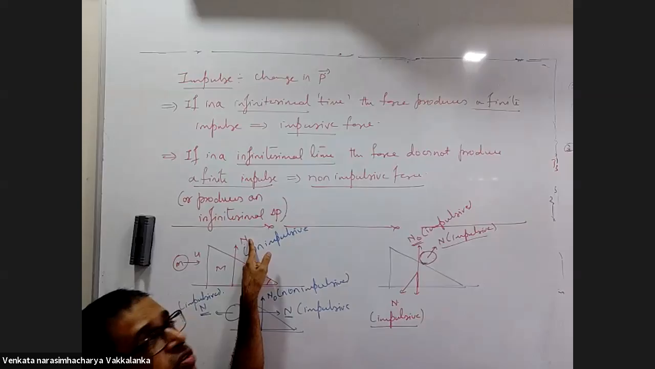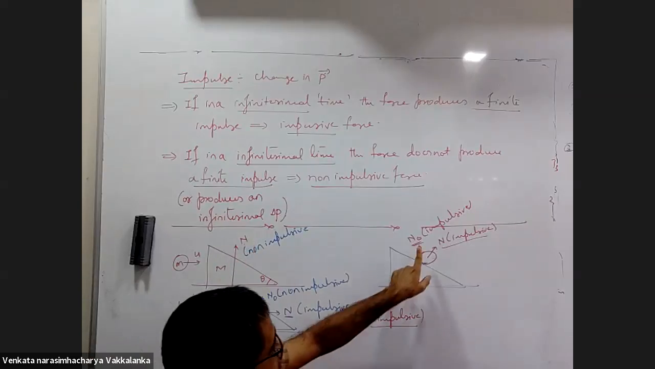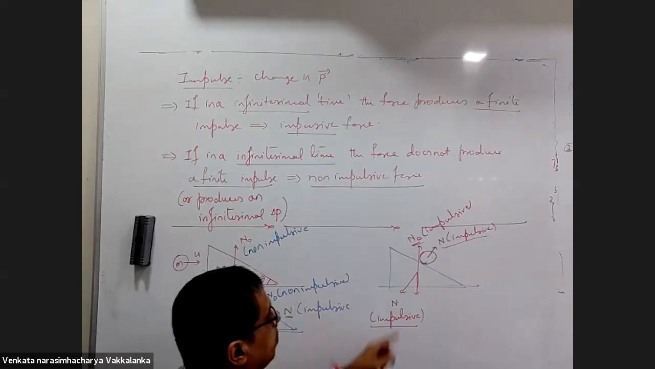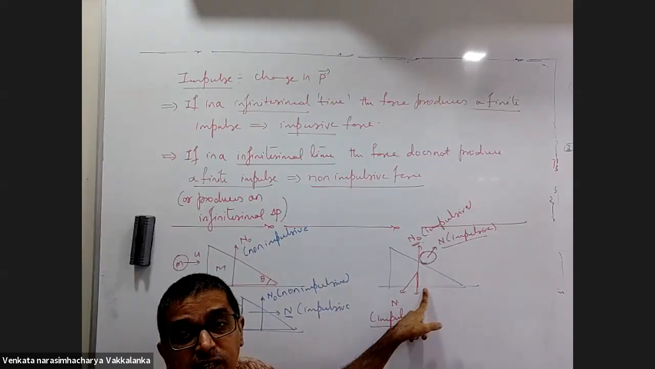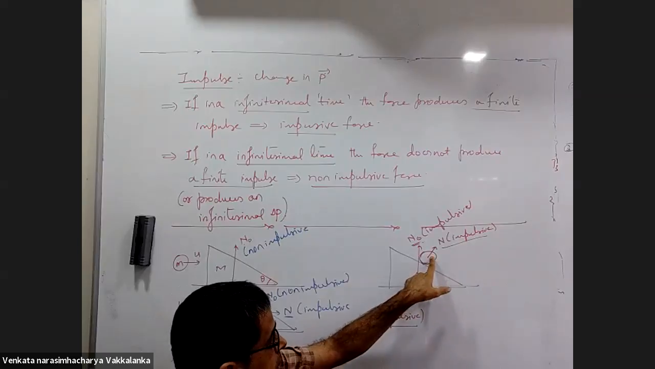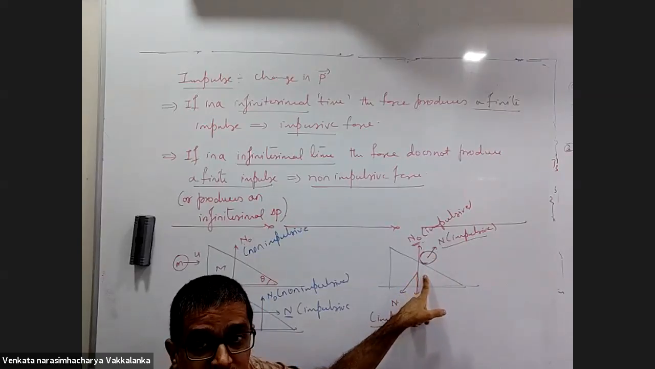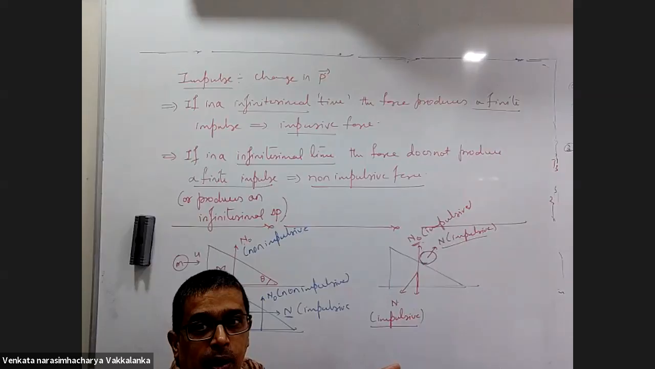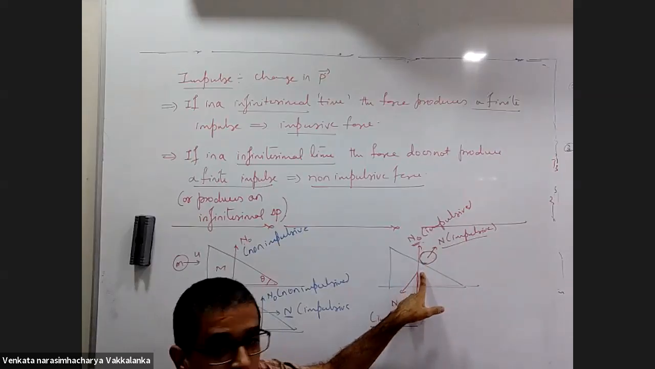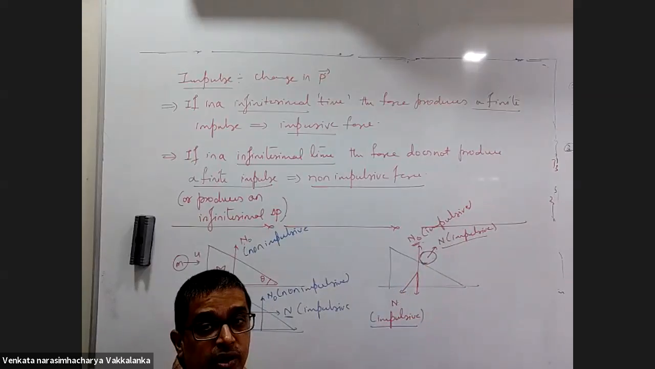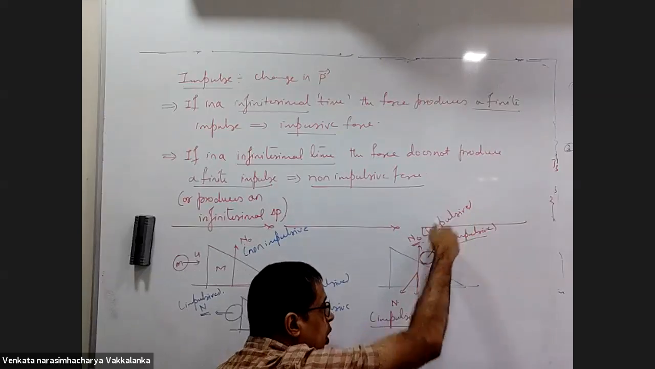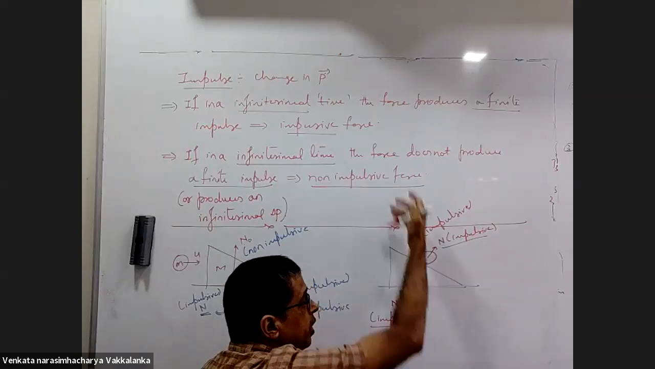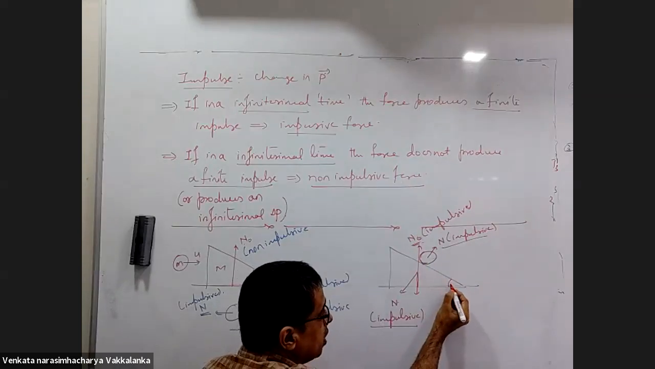In the previous case, this normal force was non-impulsive. Here the normal force became impulsive. Why? In a short time interval, there will be an appreciable change in momentum. So when this small m strikes the wedge, sometimes the wedge will lift up. It will bounce upwards. Why should the wedge bounce upwards?